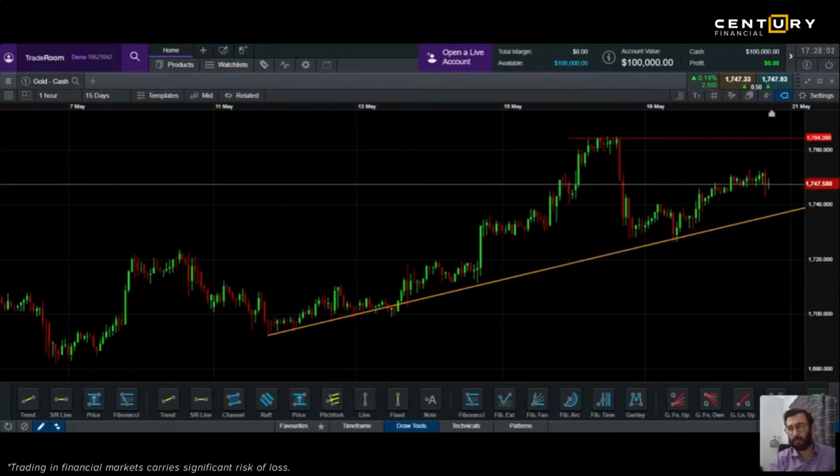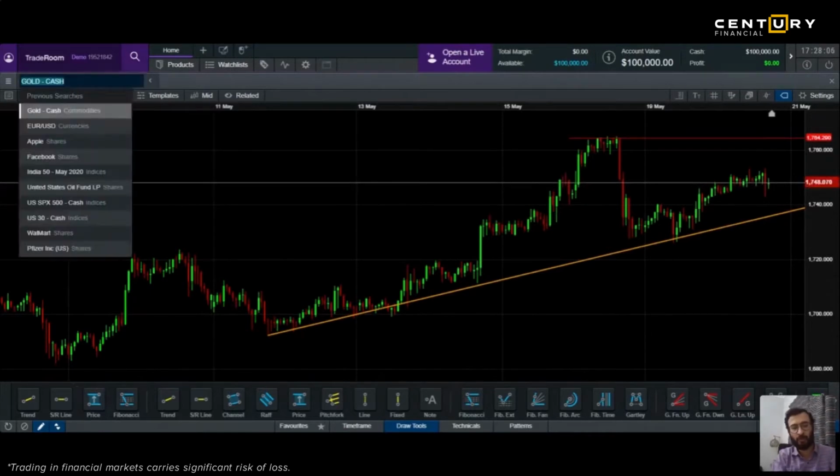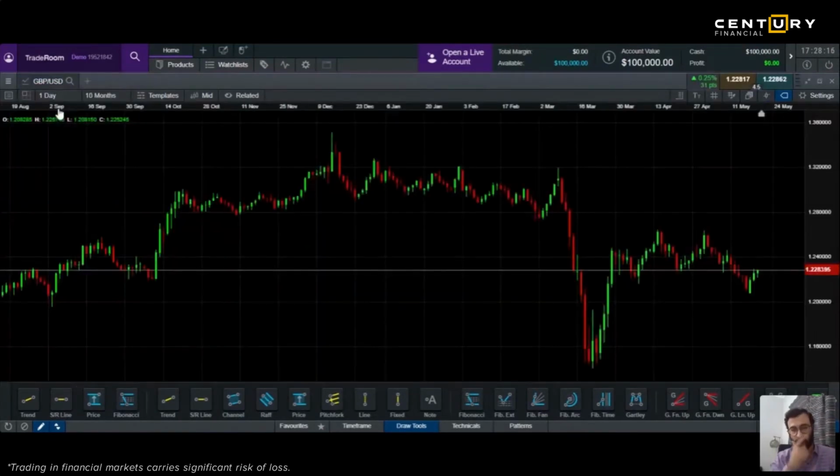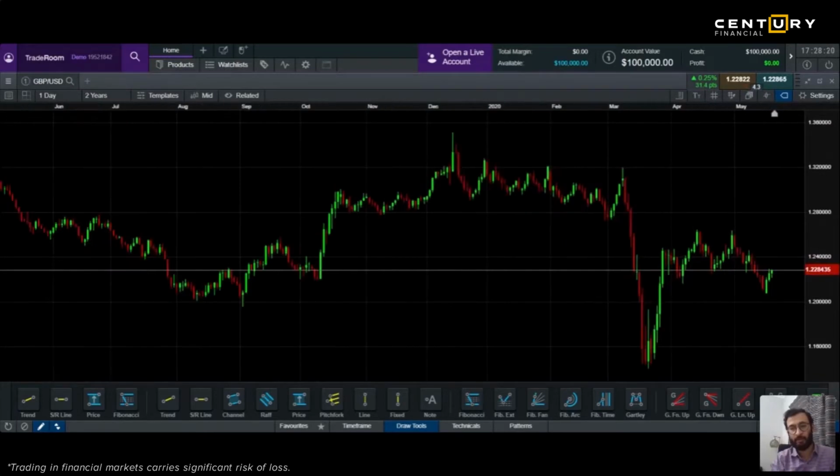Let's take another example. The US market will also open now, so let's take the example of pound and dollar.